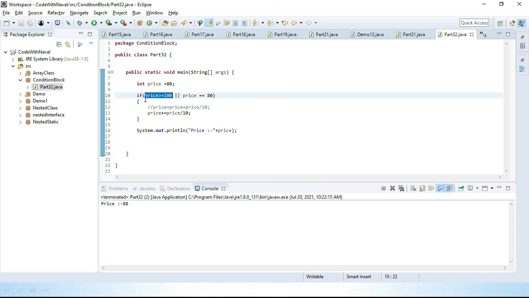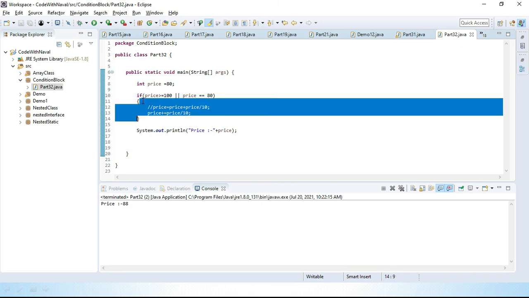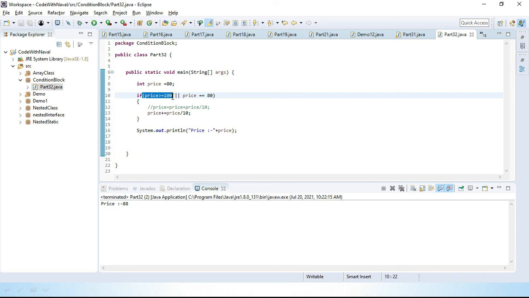In this video we saw how we can add two conditions in one if statement. Here we define one if statement, in which we define that price should be greater than or equal to 100 as well as price is equal to 80. If one of the conditions is satisfied, then execute this block. If we want both conditions satisfied before executing this block, then we have to add and. That is what we saw in this video.